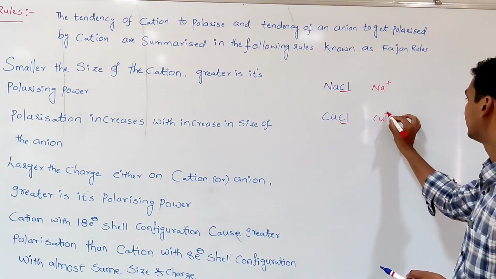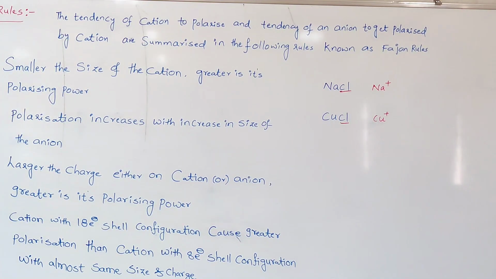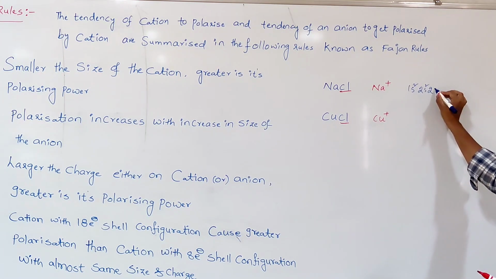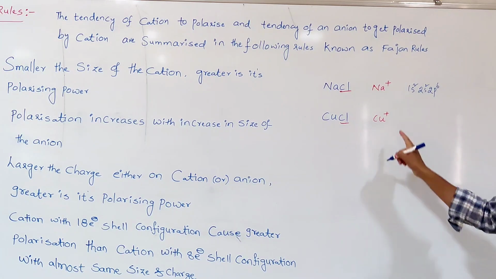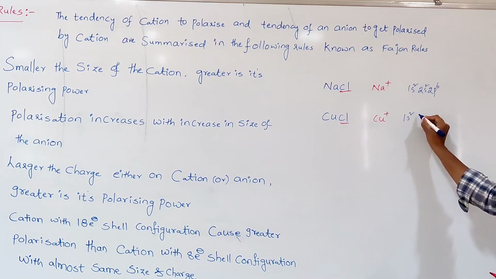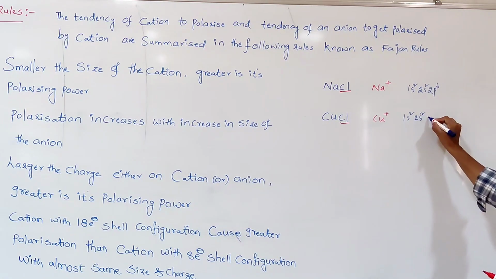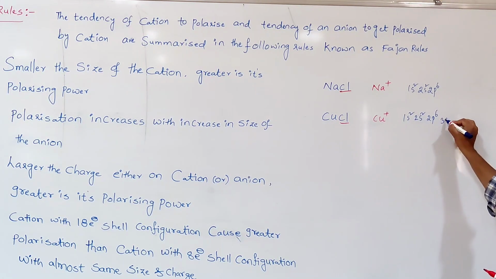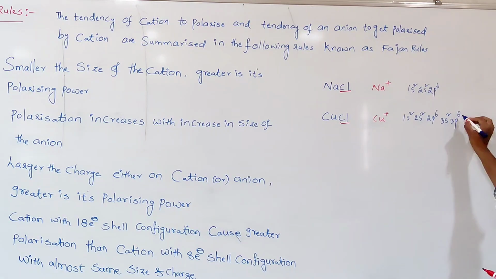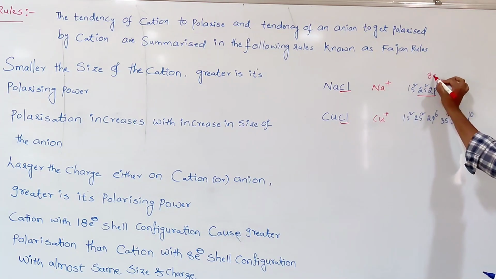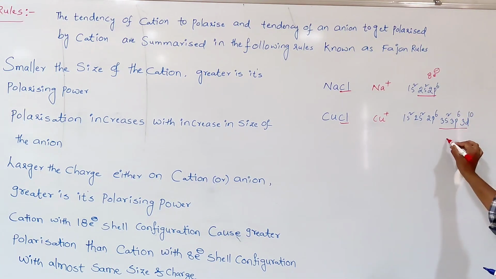These two cations have almost the same size and charge, here Na+, here Cu+. What is the electronic configuration of Na+? You know very well, 1s2, 2s2, 2p6. What is the configuration of Cu+? 1s2, 2s2, 2p6, 3s2, 3p6, 3d10.